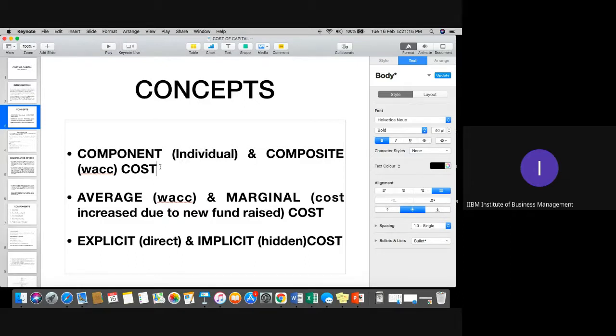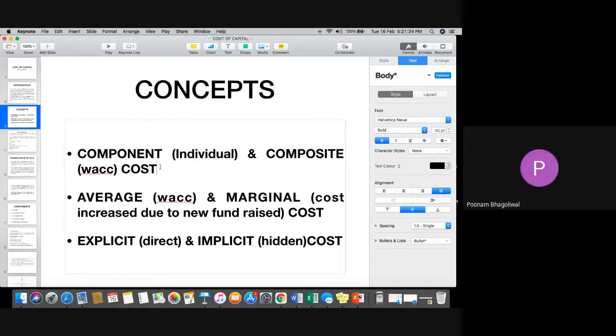Whenever we are taking an average cost, that is called WACC, weighted average cost of capital. And whenever we are considering only a single cost element or single option of capital, that is called the individual component. Clear?